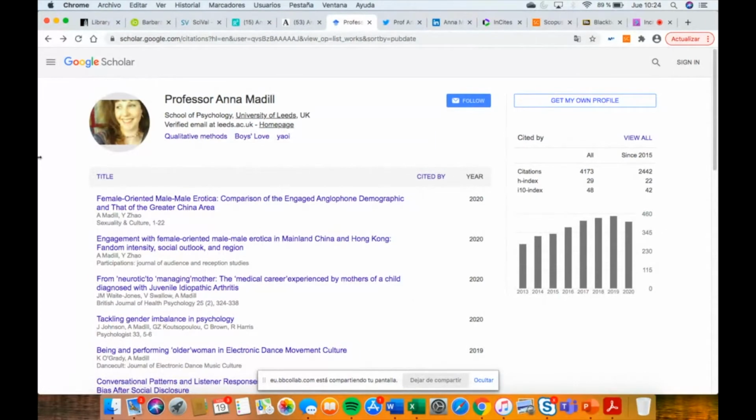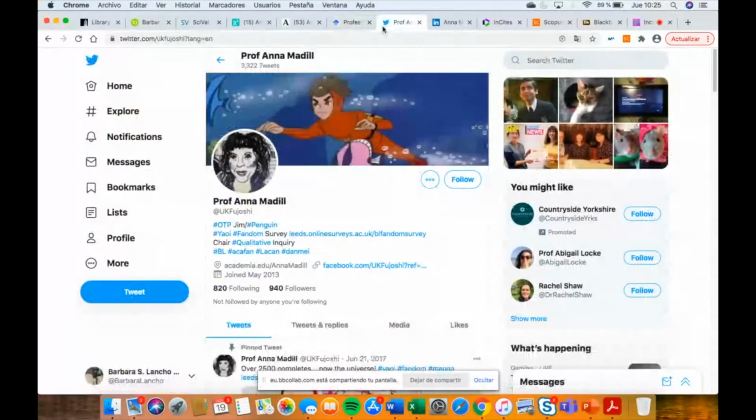And again, it's a very good way to increase visibility, because when someone types your name on Google, all of these profiles are going to appear in their searches. So it's good that your name is online as much as possible. As you mentioned before, Professor Anna Madil has Twitter.